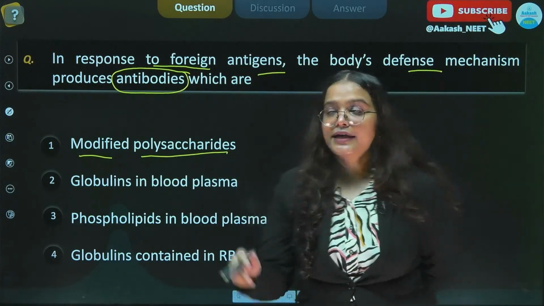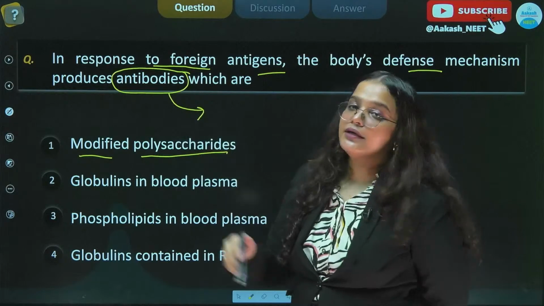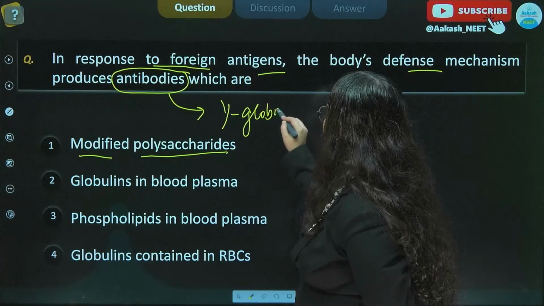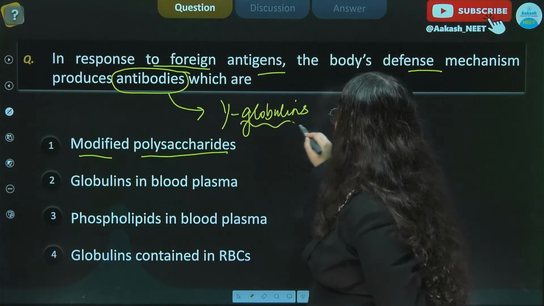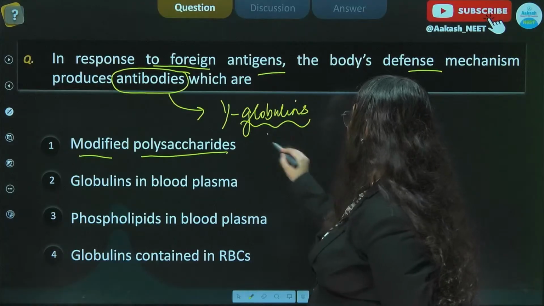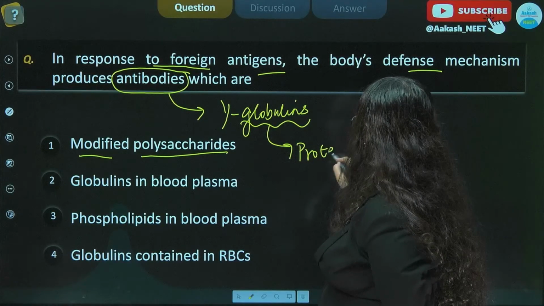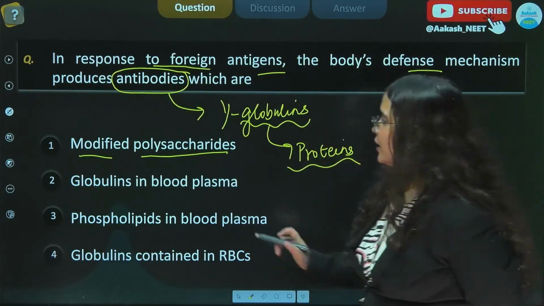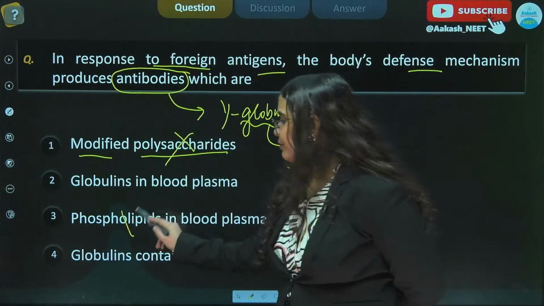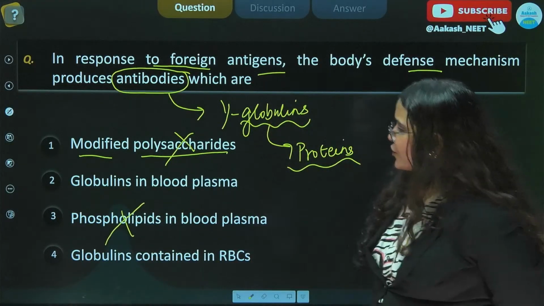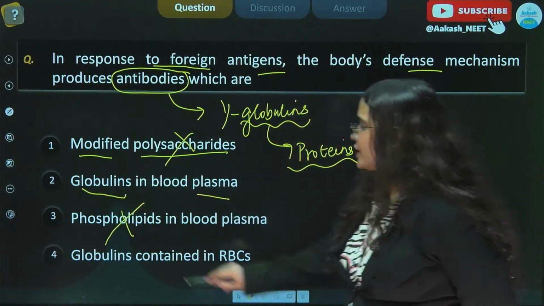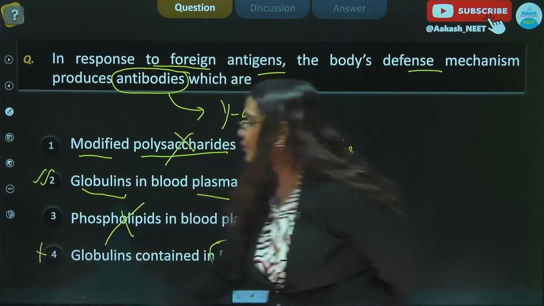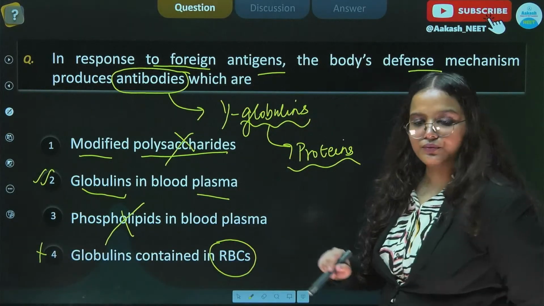So we already saw that antibodies are under the category of gamma globulins, and gamma globulins or globulins are the proteins which were present in the blood plasma. So this helps me make out that पॉलीसैकेराइड तो वो नहीं है, फॉस्फोलिपिड भी वो नहीं है. Now I can see we have 2 options which states globulins in plasma, which should be the right answer obviously, because globulins contained in RBCs तो नहीं होगा. So here the right answer is option number 2.